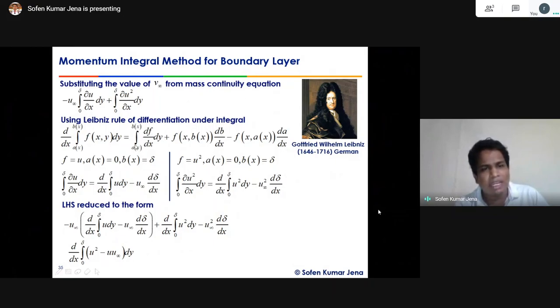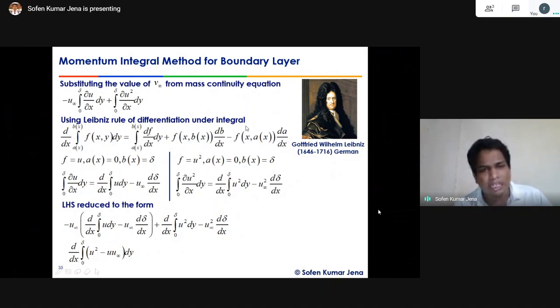At the same time, when I take the derivative inside, my limits are also functions of x. That's why it will be plus f(x, y=b(x)) into ∂b/∂x for the upper limit, minus f(x, a(x)) into ∂a/∂x for the lower limit, right?